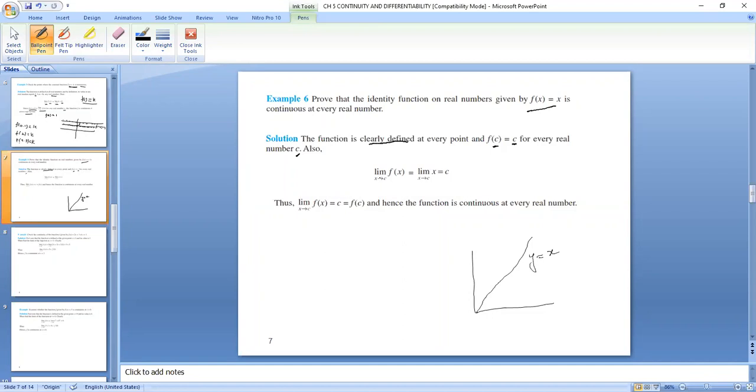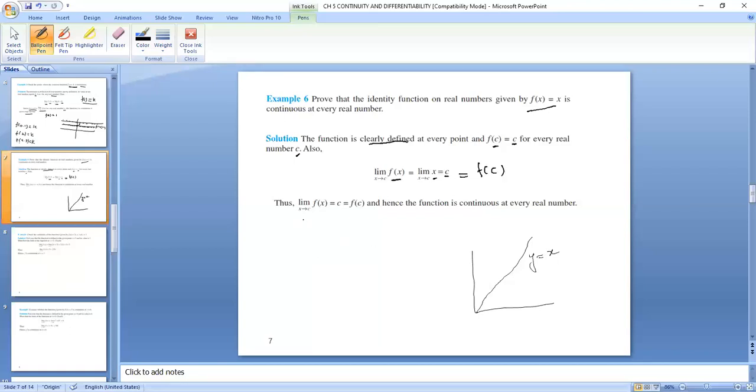Also, when we put the limit as x tends to c of f of x, what will that be? The limit as x tends to c of f of x equals x, and wherever x is there, we put c, so it will be c. Which means it is equal to f of c.